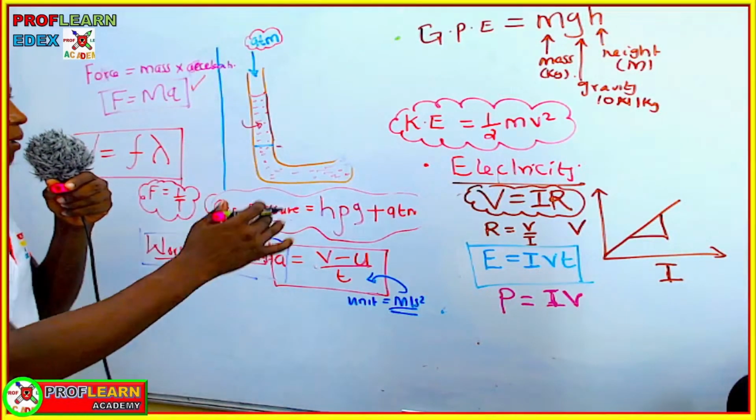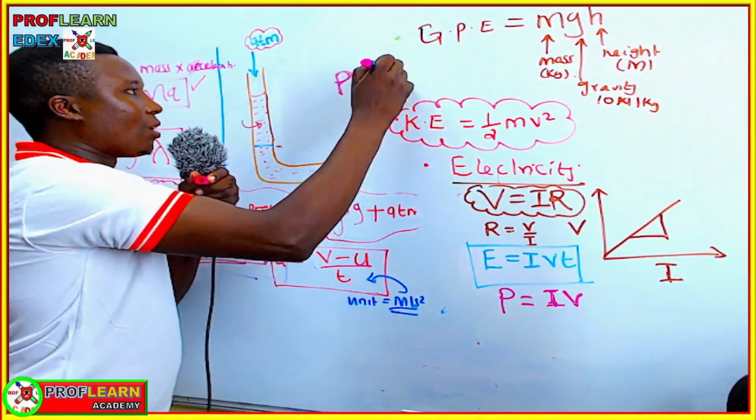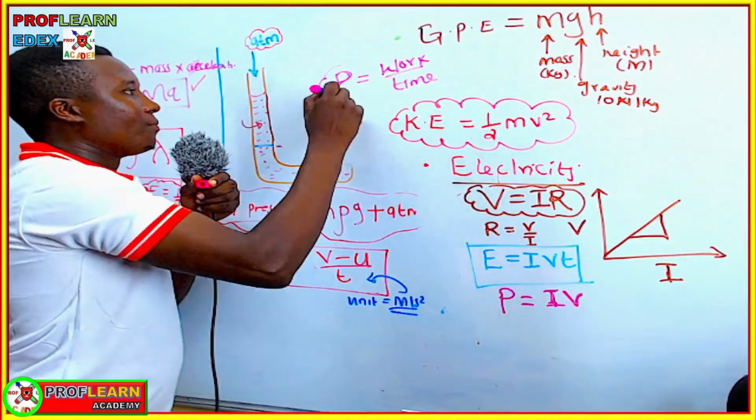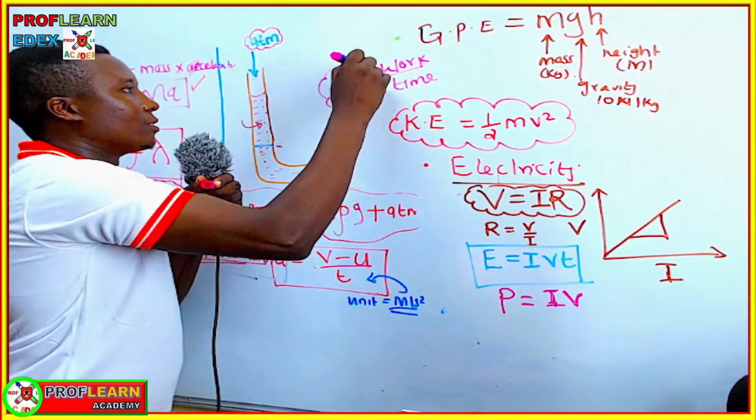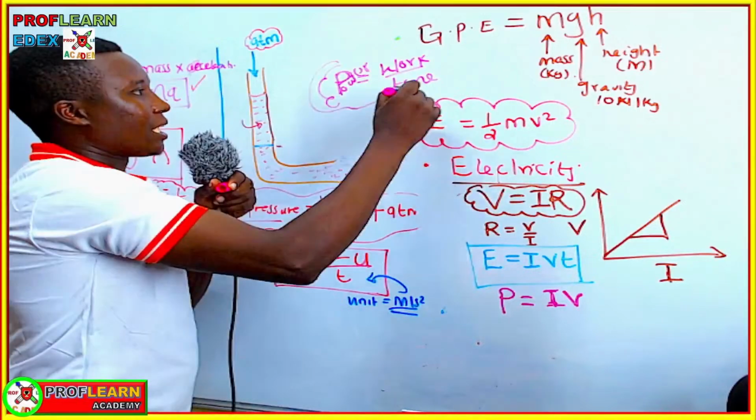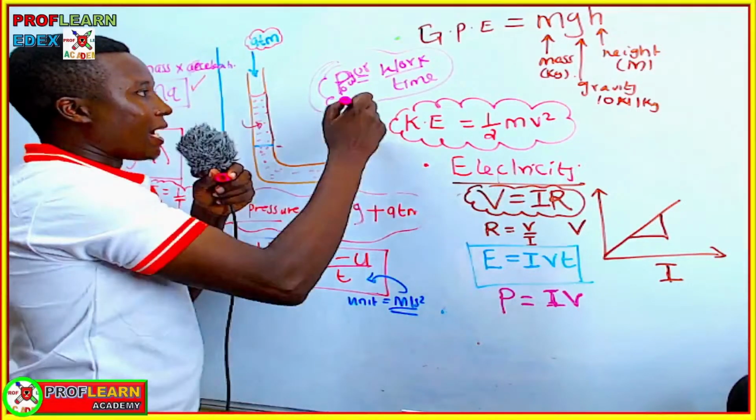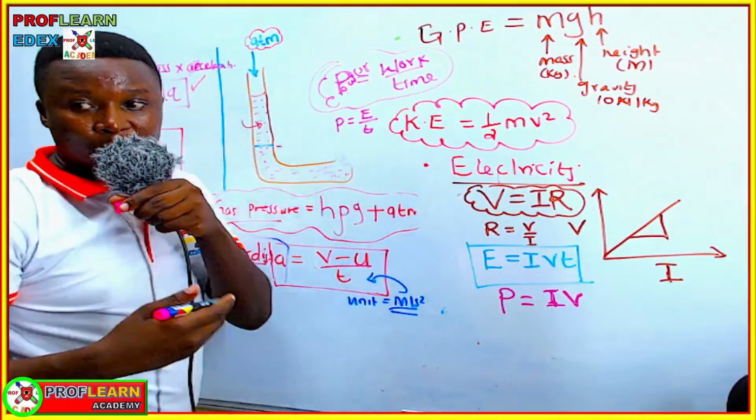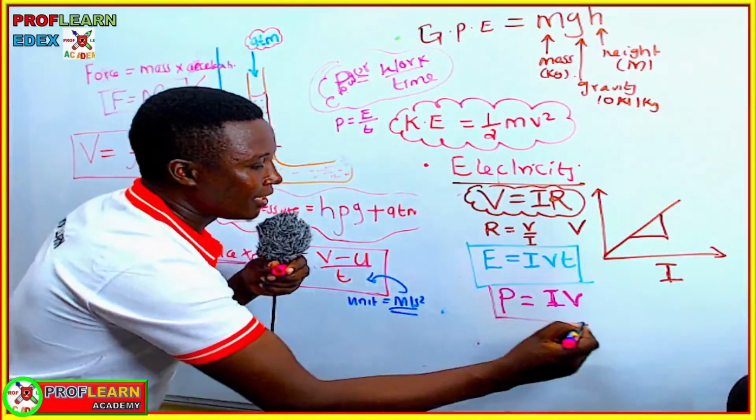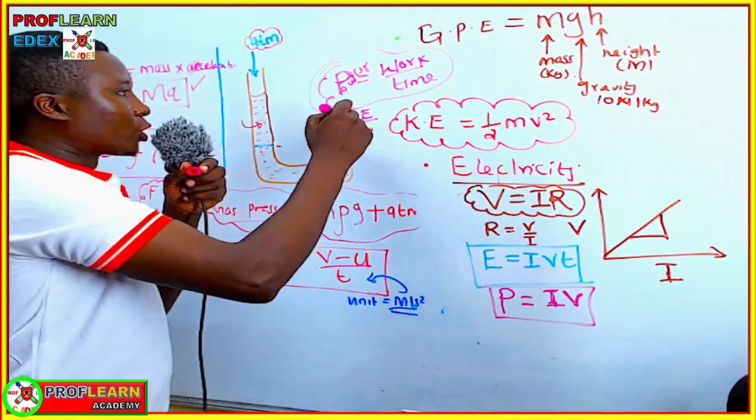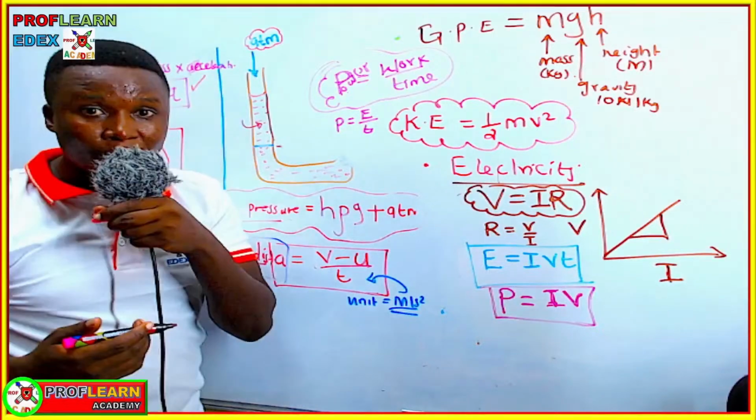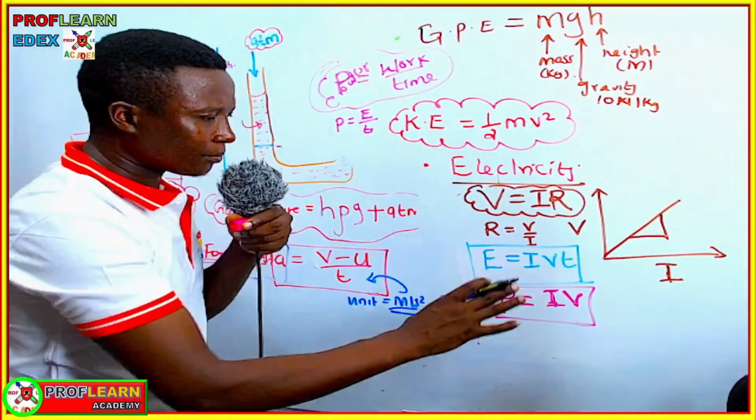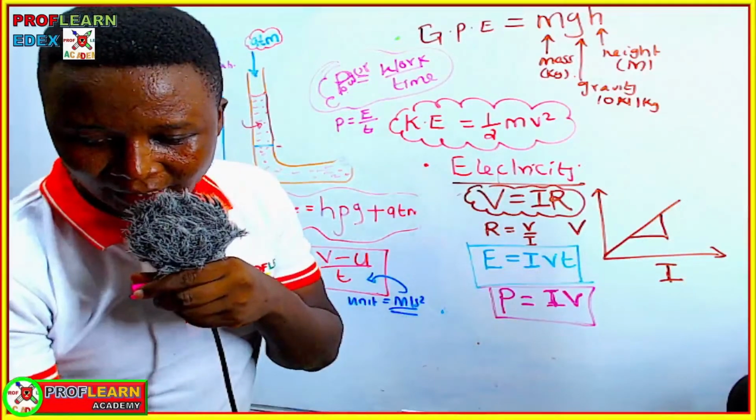Power is actually IV in electricity, but power under work done is work over time taken. Power is work done over time taken. It's the rate of doing work. Also this formula can be given as power equals energy over time, the rate of transferring energy. So you need to differentiate power in electricity and power when we are talking about work done, and the rate of energy transferred. So these are key formulas that you need to remember.